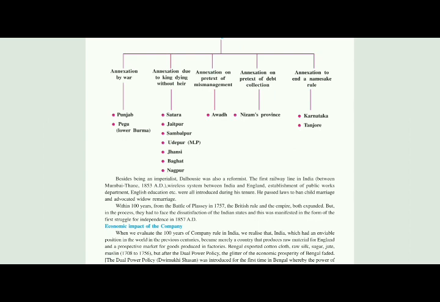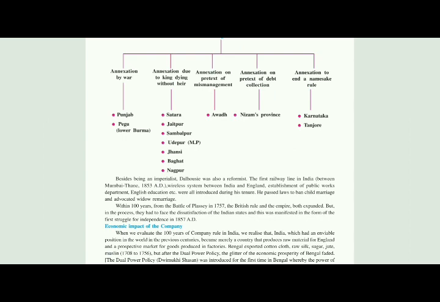The first railway line in India, which was between, underline, Mumbai to Thane in 1853 AD. So who started it? Dalhousie started. What did he start? A railway line between Mumbai to Thane in 1853 AD.